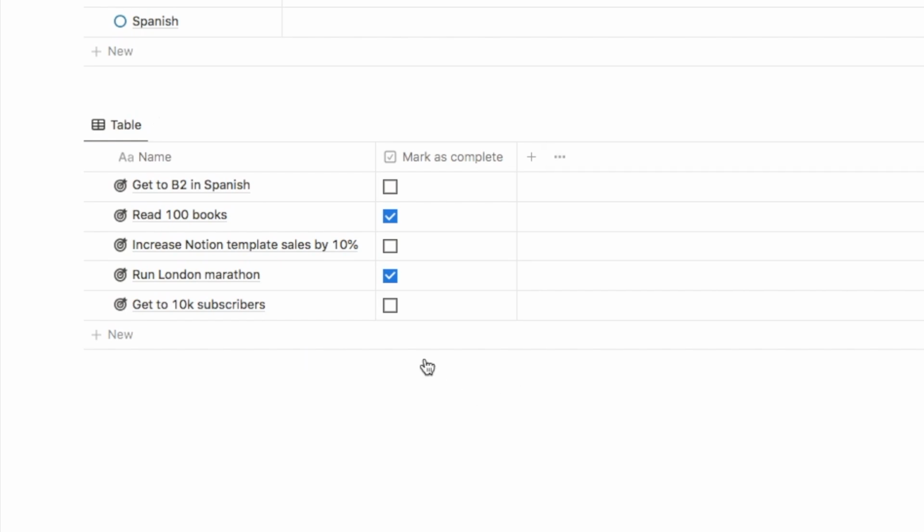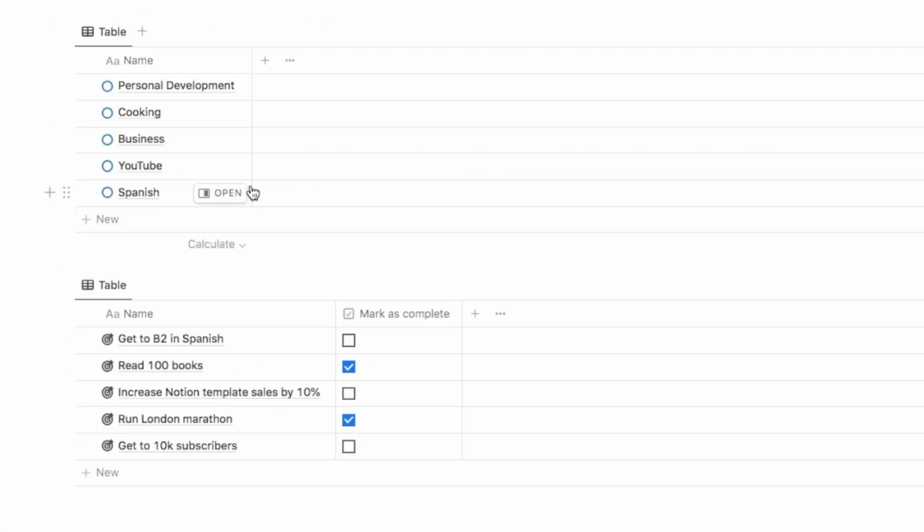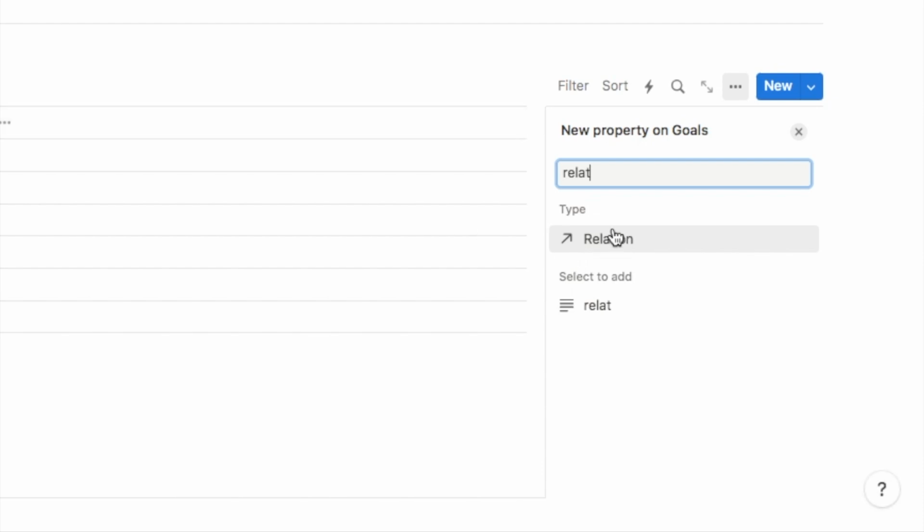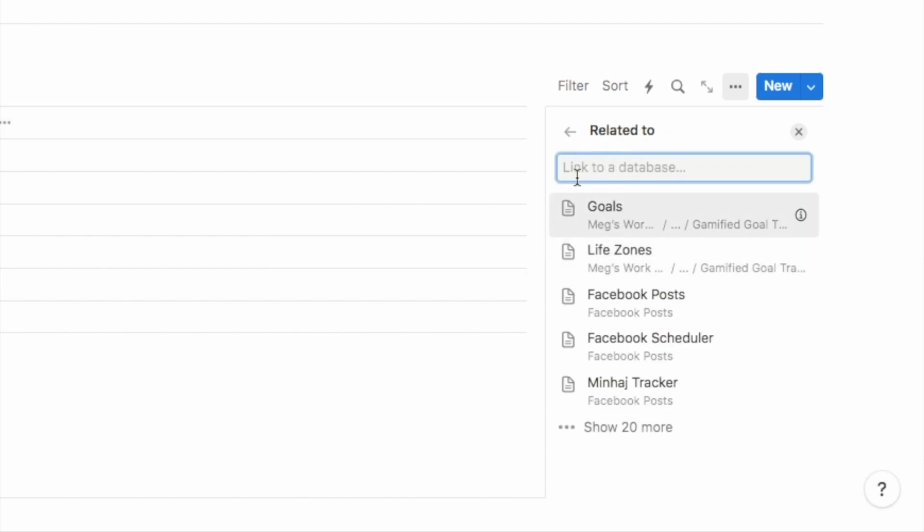Now the next thing that we want to do is connect these two databases together. So I think it would be a good idea if next to each of these goals, I could select which area of my life that goal falls into. So we can do that using a relation property, which essentially just connects databases together. So we're going to click on the plus symbol, type in relation and select this one. And then it's going to ask me which database I want to link to. So we want to link to our life zones database. So I'm going to select that one.